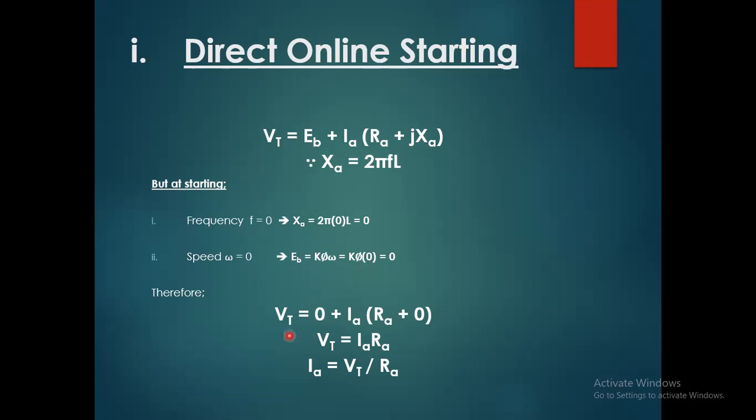Therefore, for the terminal voltage, if Eb is 0 and Xa is 0, by addition and simplification we get the terminal voltage V equal to Ia into Ra, and Ia equal to terminal voltage divided by the armature resistance. By this phenomenon we get the value of the armature current.